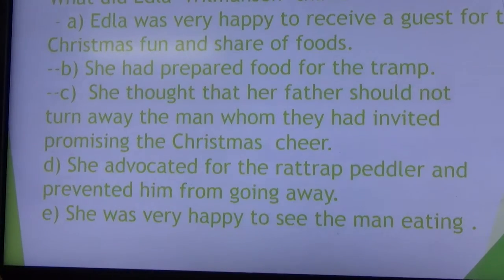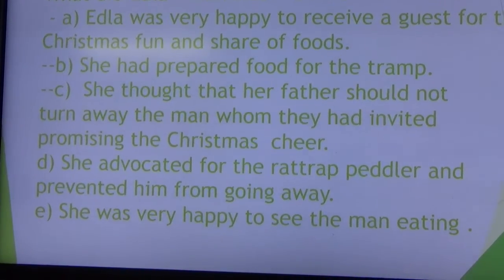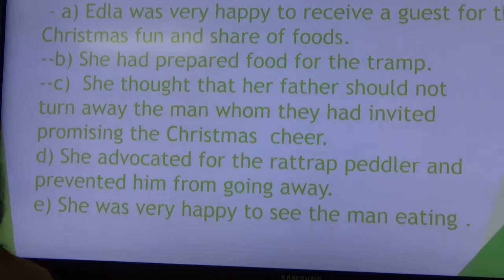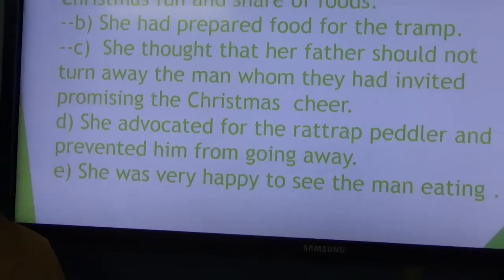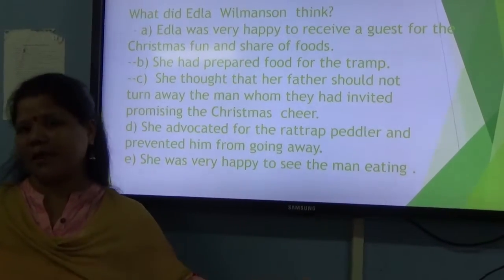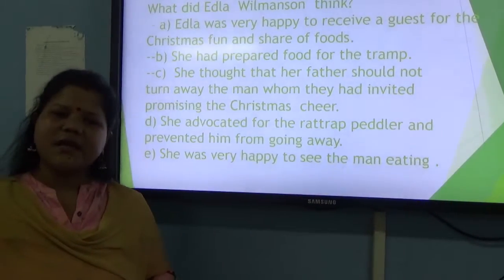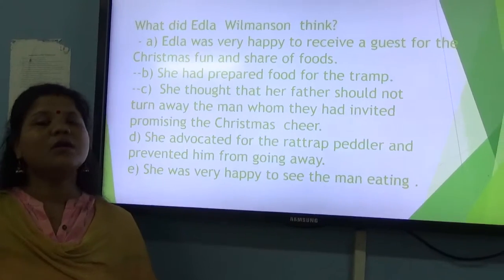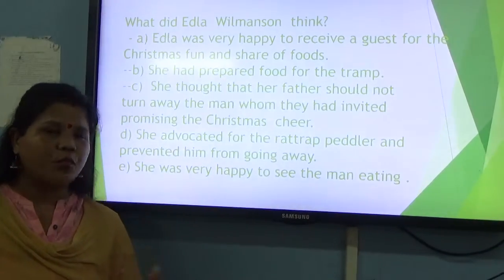She thought that her father should not turn away the man whom they had invited, promising Christmas cheer. When her father wanted to drive away the man, she said he should not do that, because they had already promised him Christmas cheer and Christmas food.